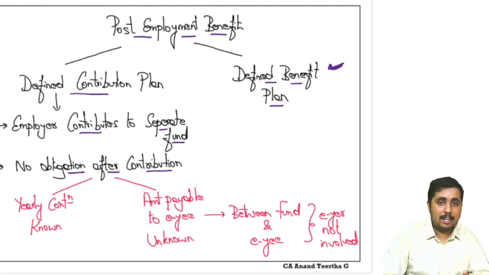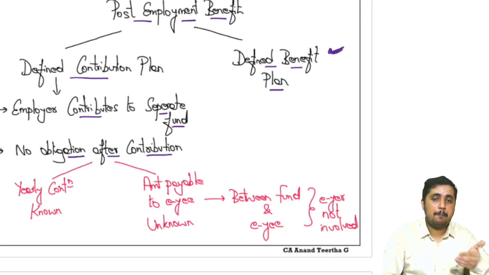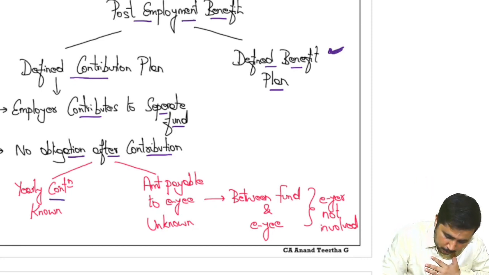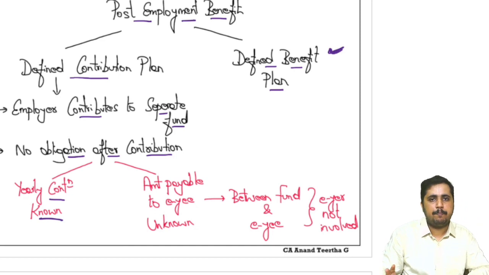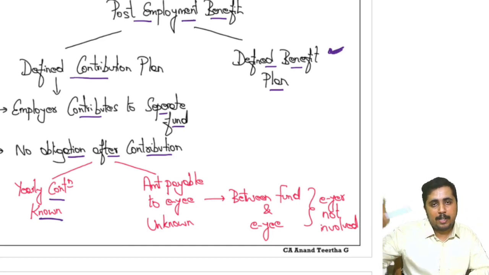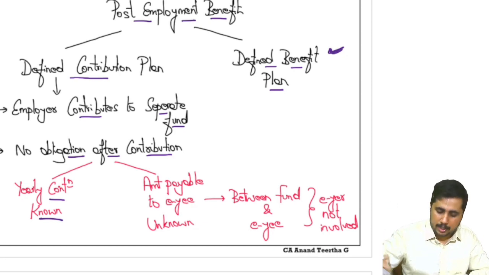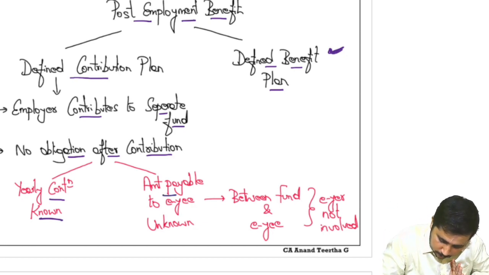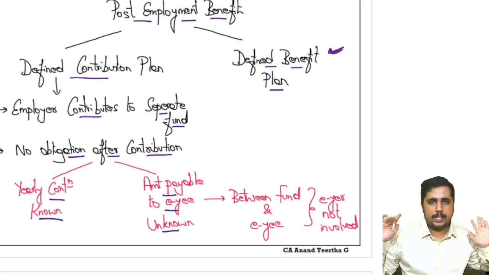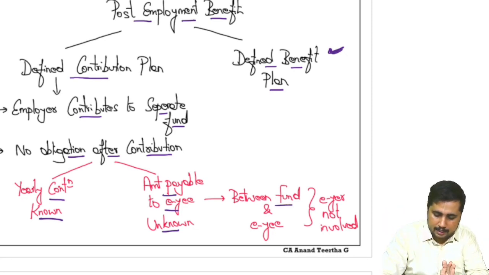Okay. Then between employer and employee, how do they speak about this? Employer will tell the employee that I will contribute this much to the fund. Once it is contributed, what is the ultimate benefit the employee is supposed to collect? That is not my lookout. That is unknown. That is between the fund and the employee.